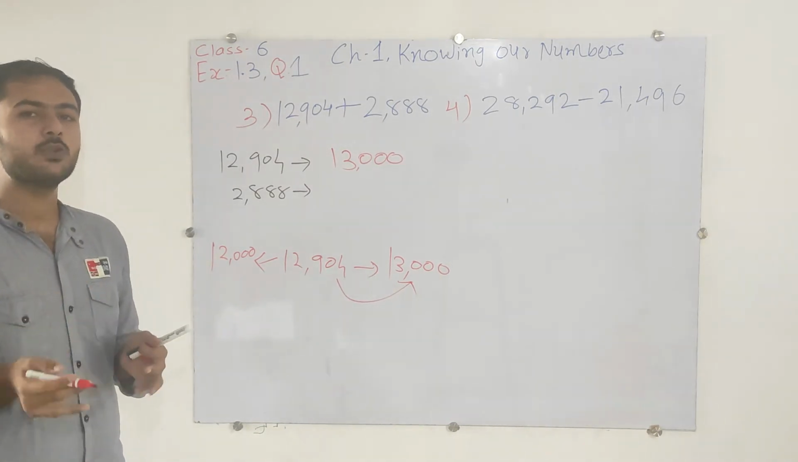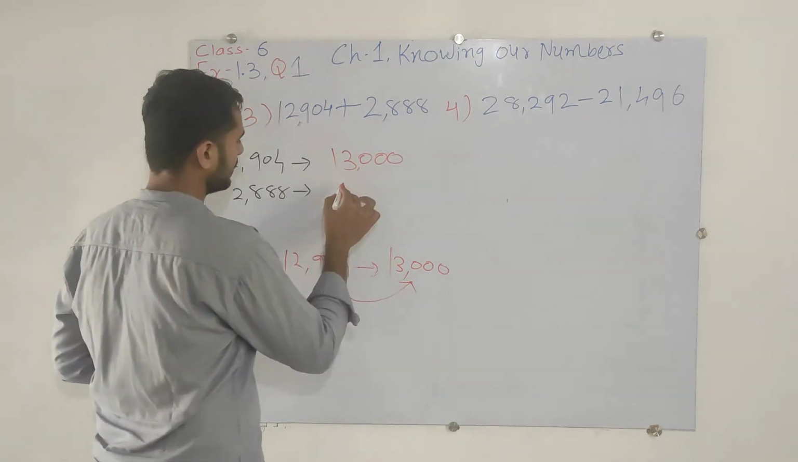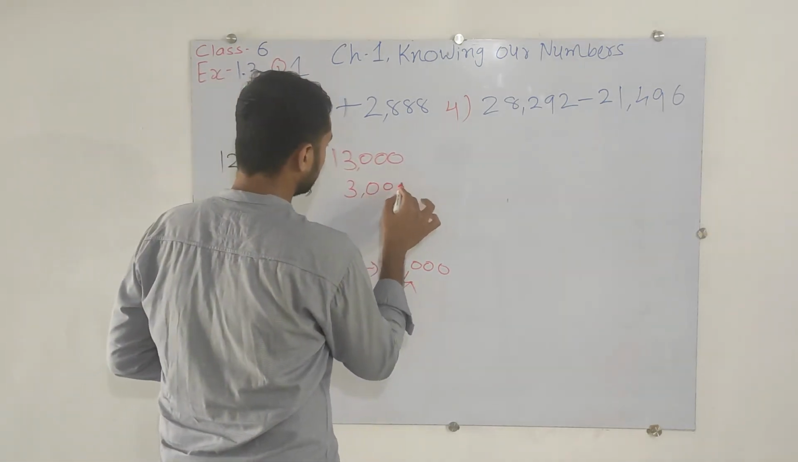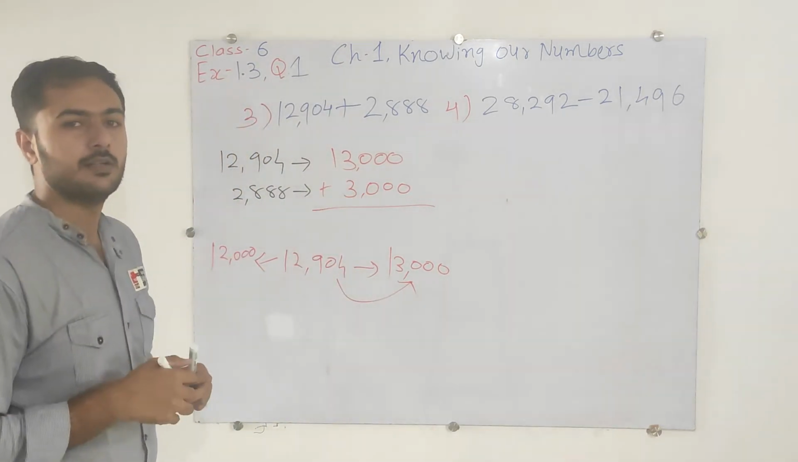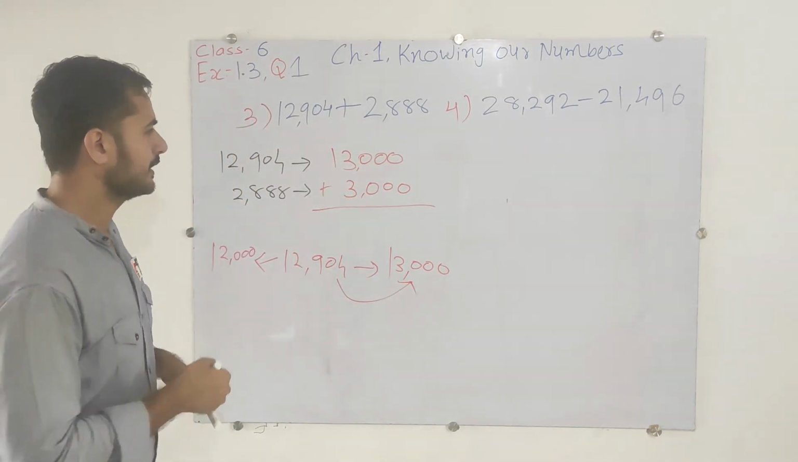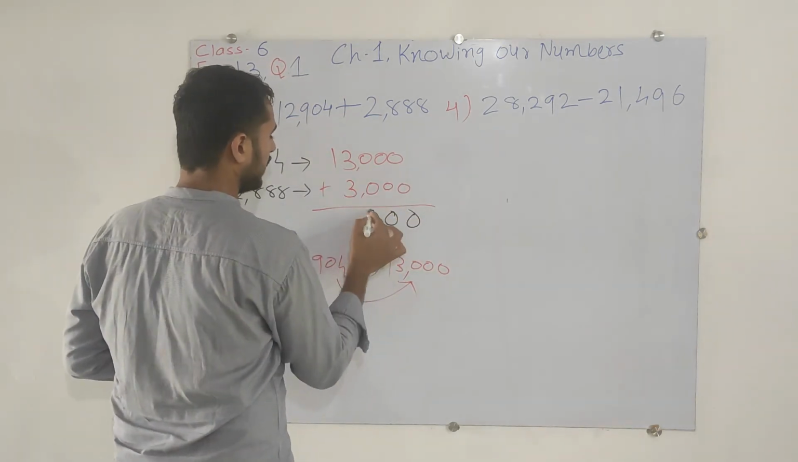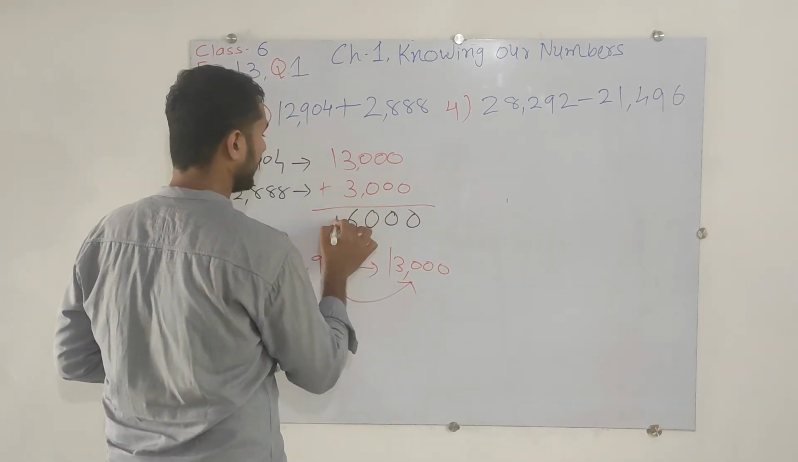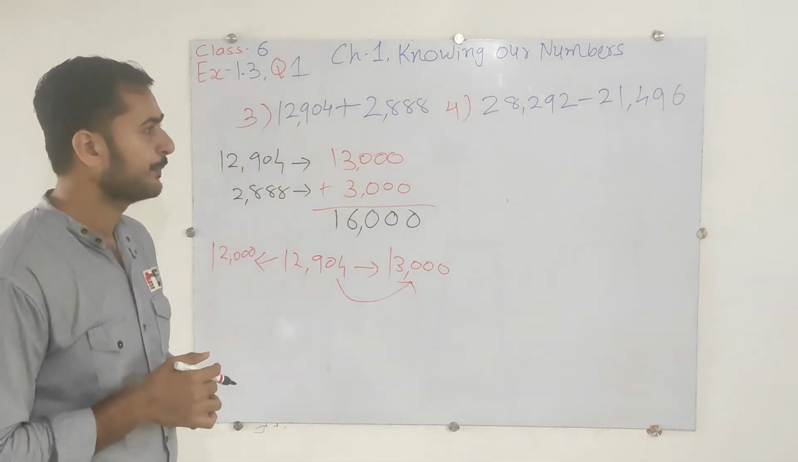That is nearby to 2,000 or 3,000? That is nearby to 3,000. Now we can do the addition for both the numbers. That will be 0 plus 0 is 0. Again here is 0, 0, 3 and 3, that is 6, and 1 as it is. So 16,000, that is our final answer.